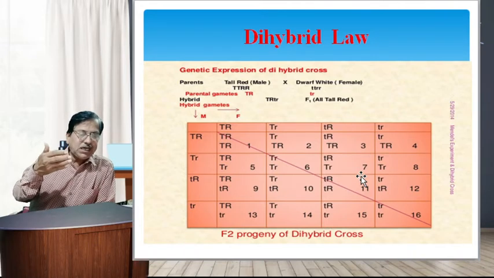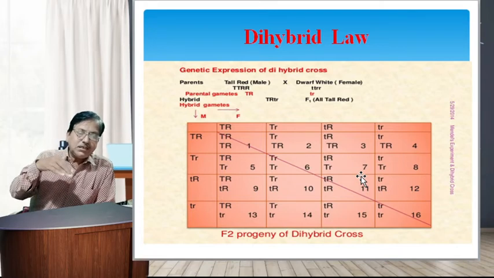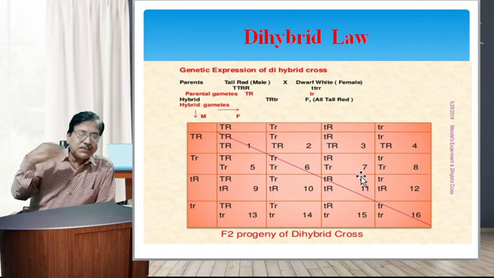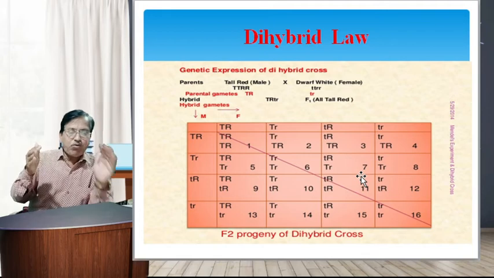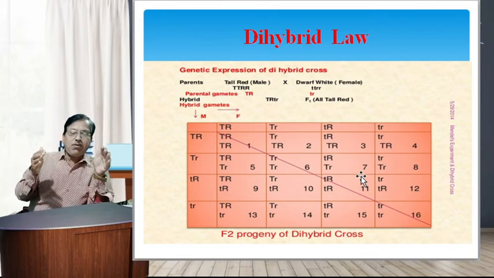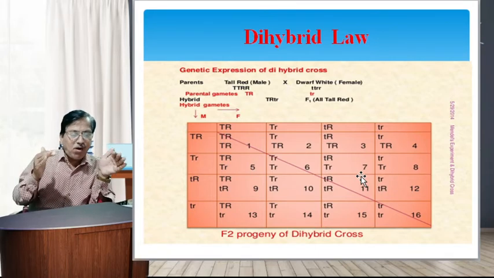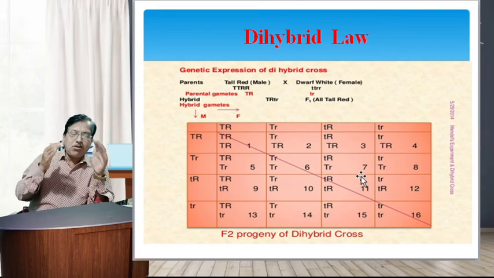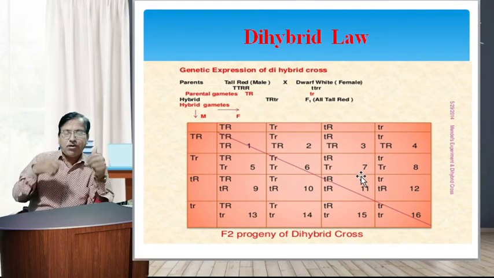The gametes are capital Y, capital R and small y, small r type respectively. When both parents are crossed, the union of both types of gametes takes place to give the F1 hybrid, that is capital Y, capital R, small r. The F1 hybrid has been found to contain yellow round seeds, showing dominance of allele capital Y for yellow color